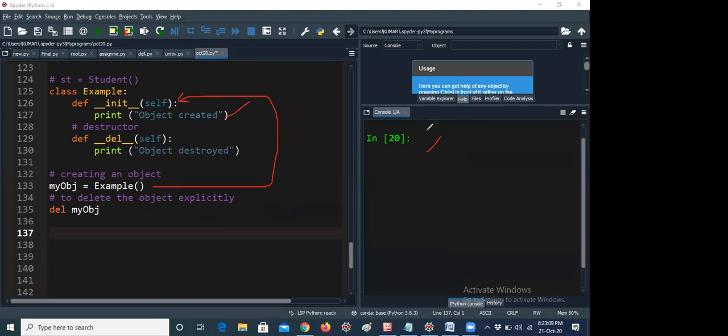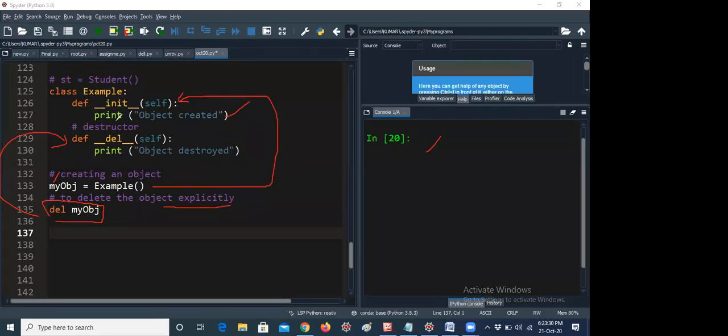After that it is going back to delete the object explicitly. For example, if you want to delete an object explicitly, you write del my obj. Whenever you give del my obj, it will call this method internally, and it will execute.